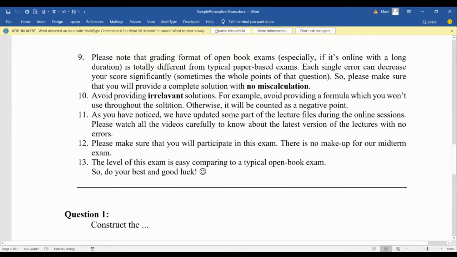Avoid providing irrelevant solutions. For example, avoid providing a formula which you won't use throughout the solution. Like, for example, if a student provides all the formulas that we have taught for each question, obviously those formulas which are not relevant will receive negative points. So we should avoid providing irrelevant solutions.